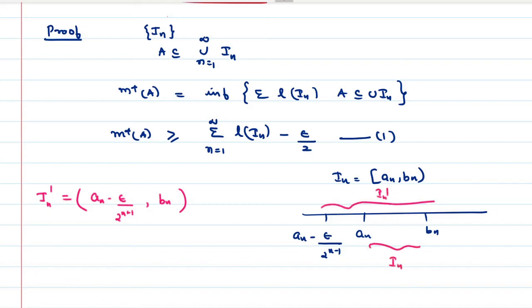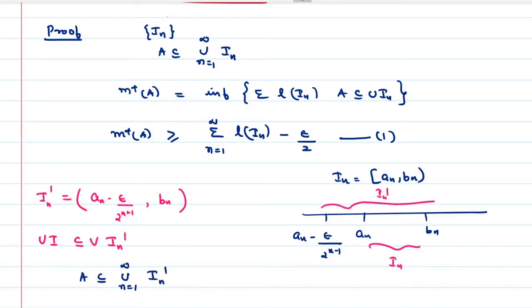So we have I is a subset of IN dash. So union IN will be a subset of union IN dash. But who is inside union IN? A is there. So we have got A is a subset of union n is equal to 1 to infinity IN dash.